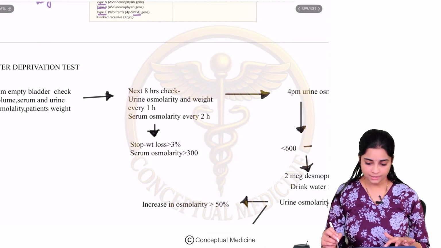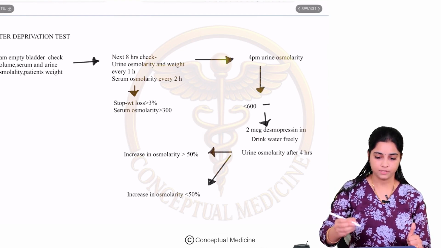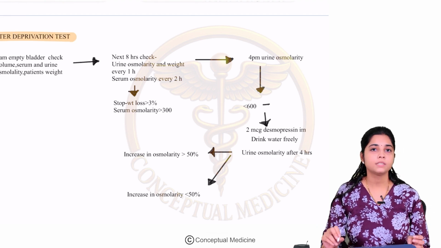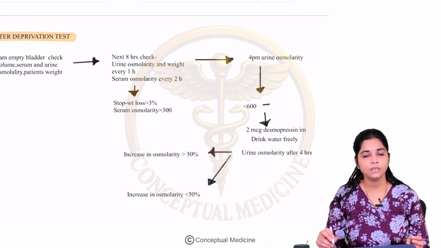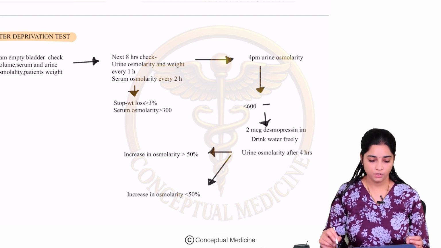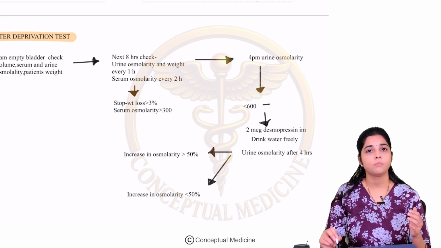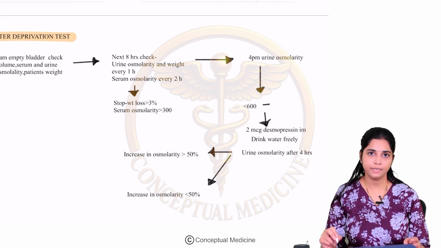Alright, now let us understand how you diagnose diabetes insipidus. So diagnosis is brought about by what we call the water deprivation test. It is not frequently performed in the current era, but previously what we used was the water deprivation test, and it is always good to know what it is. So water deprivation, as the name suggests, means the patient is devoid of water for a period of about 8 hours.